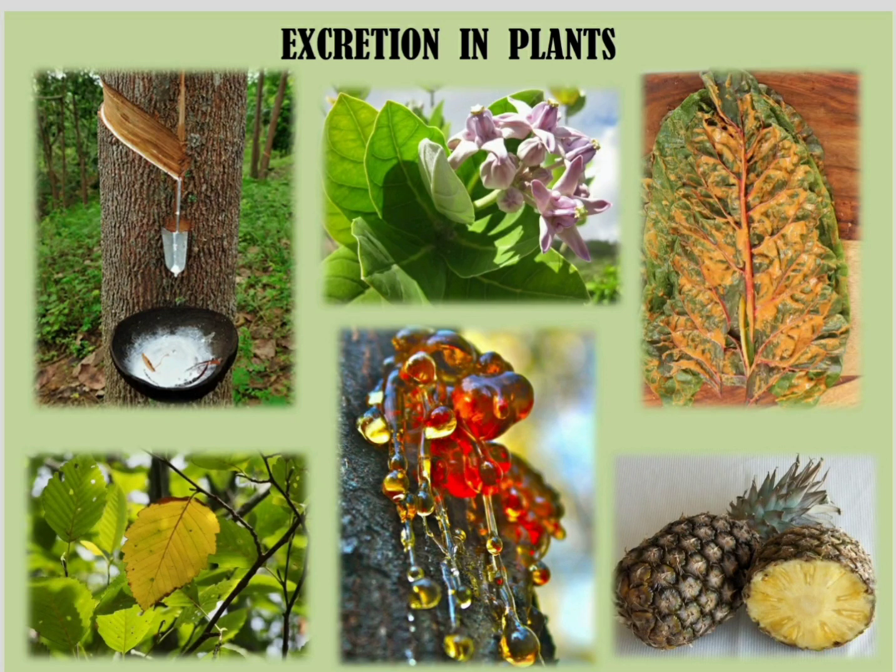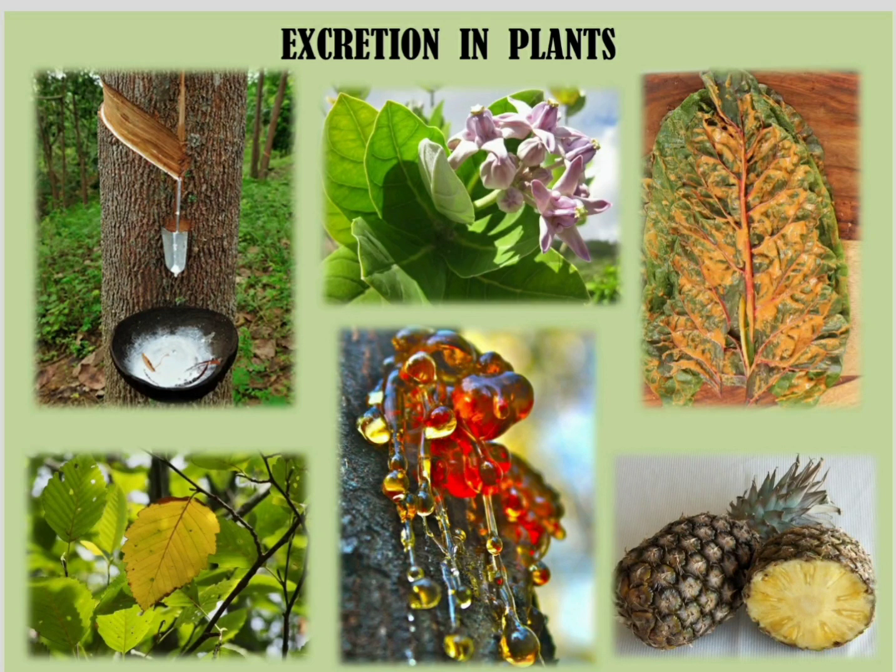If you have ever broken the leaves of that plant, or plucked the flowers, you will see a milky white substance released by the plant. You must have even heard your parents or elders telling you not to put that milky substance into your eyes because it can cause irritation. So this milky substance released by the calotropis plant is a waste product of the plant.